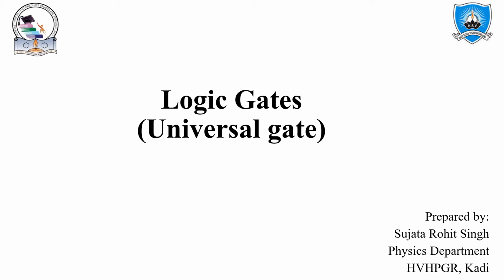Like last time, I had a talk about what logic gates are, and I had explained three different types of logic gate, which consist of the AND gate, OR gate and NOT gate. I also had a talk about the combination of those gates. How can we combine NOT and OR gate to form a NOR gate? How to combine NOT and NAND gate, NOT and AND gate to form an AND gate, and so on.